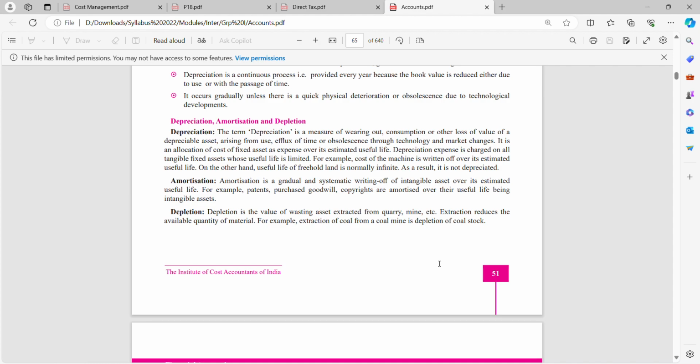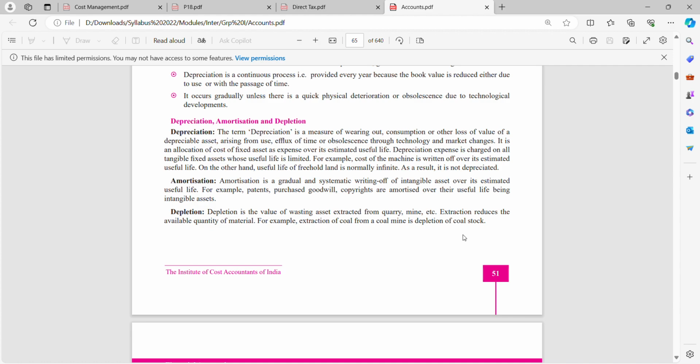Depreciation is an expense on all tangible fixed assets. So is there an expense for intangibles also? Yes, that is known as amortization. For wasting assets also, yes, depletion is the value of wasting assets extracted from a quarry, mine, etc. Extraction reduces the available quantity of material. For example, extraction of coal from a coal mine is depletion of coal stock.